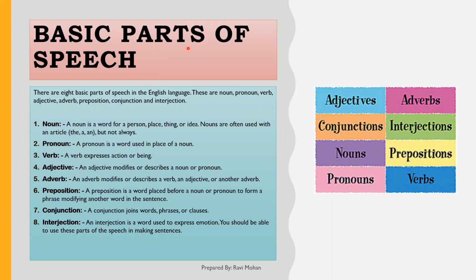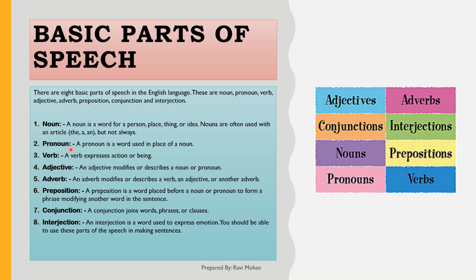Next is parts of speech. Basically, there are 8 parts of speech: noun, pronoun, verb, adjective, adverb, preposition, conjunction, and interjection. So start from the first, that is the noun. A noun is a word for a person, place, thing, or idea. Nouns are often used with an article, but not always. For example, Ram, Shyam, and Delhi.